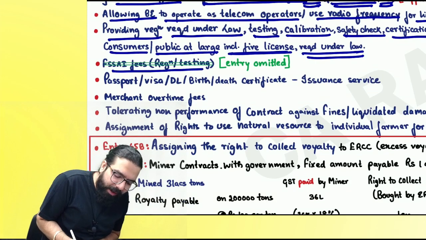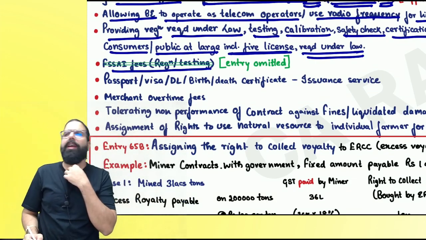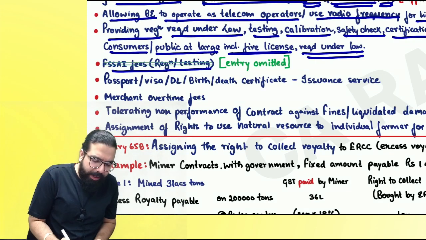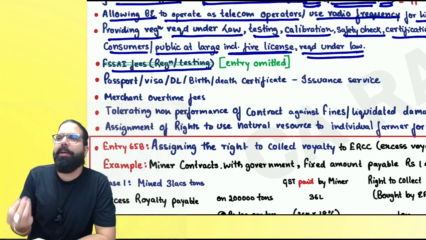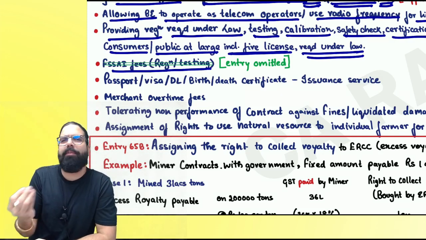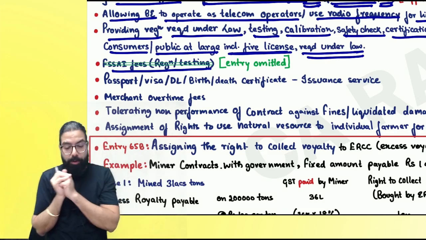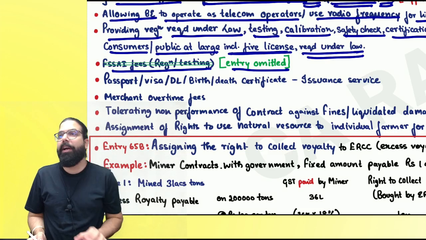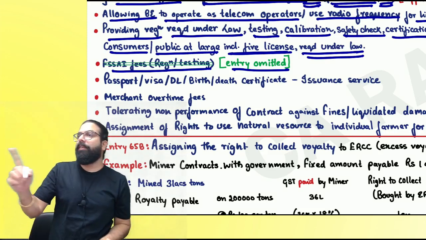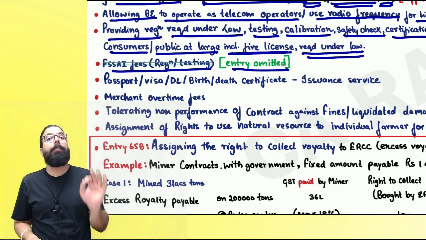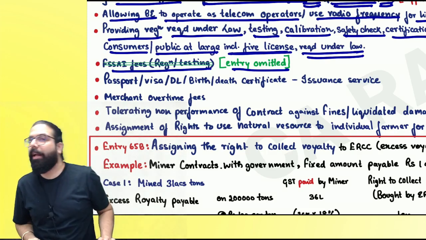The next one over here, FSSAI fees, the Food Safety and Standards Authority of India. They charge fees for coming to your place, testing services, any application fees. Anything which was there earlier was exempted. Now the government has told we want more money, and hence the entry is omitted. So on FSSAI fees, GST will come. Are we clear, everyone? It's an amendment. Please be very careful. Amendment part, you have to be 100% careful, because small points will come out of the amendment. Can I go ahead, everyone?